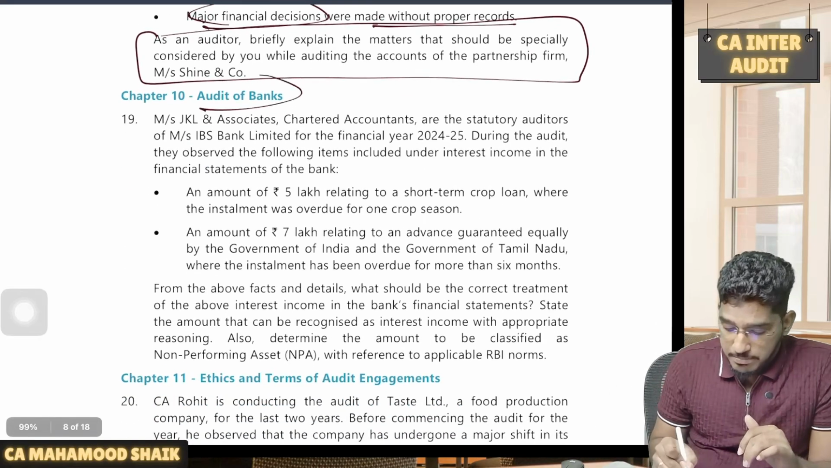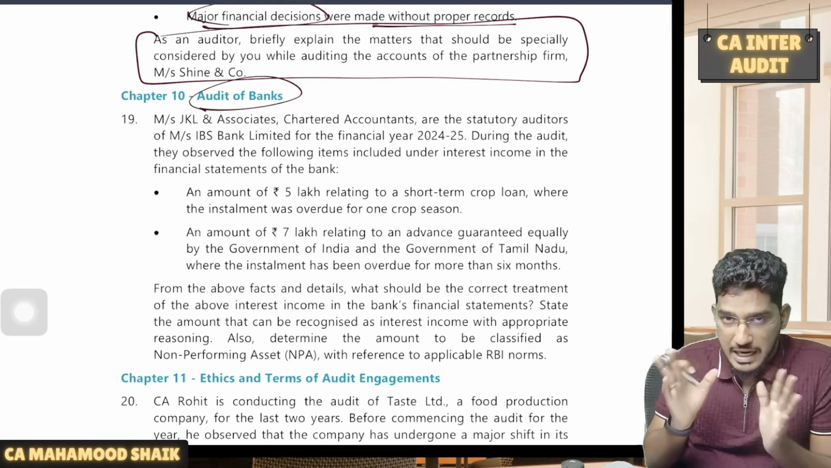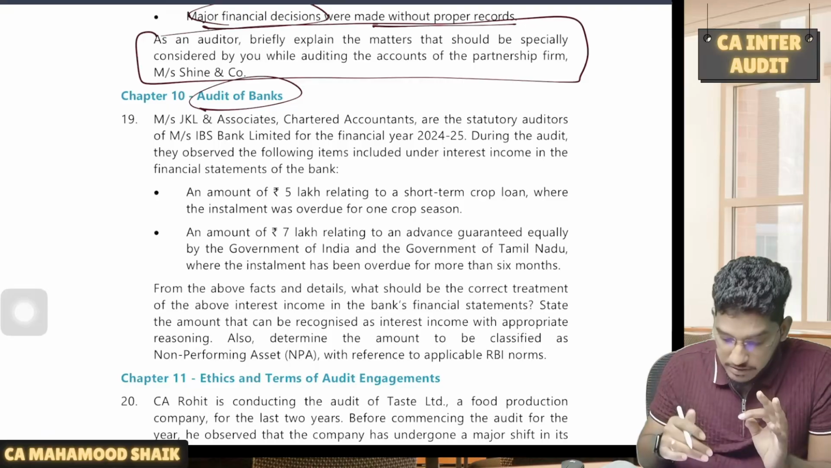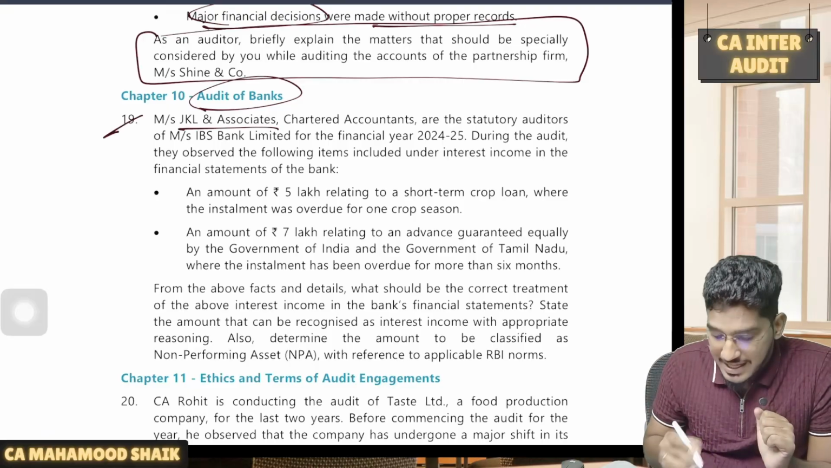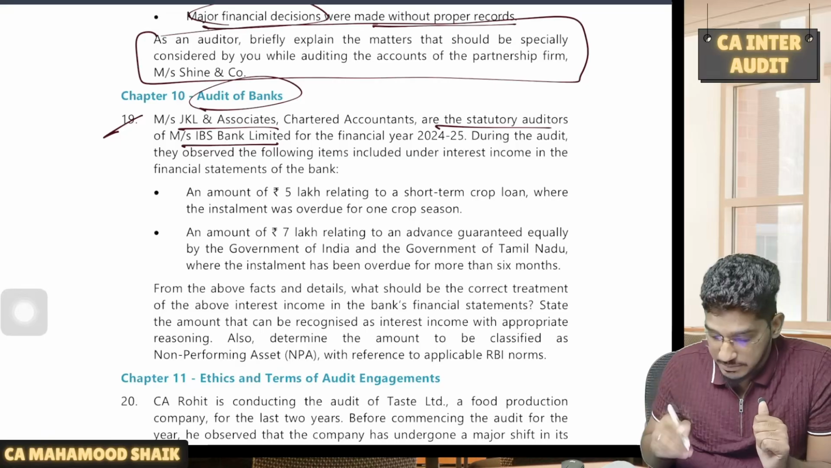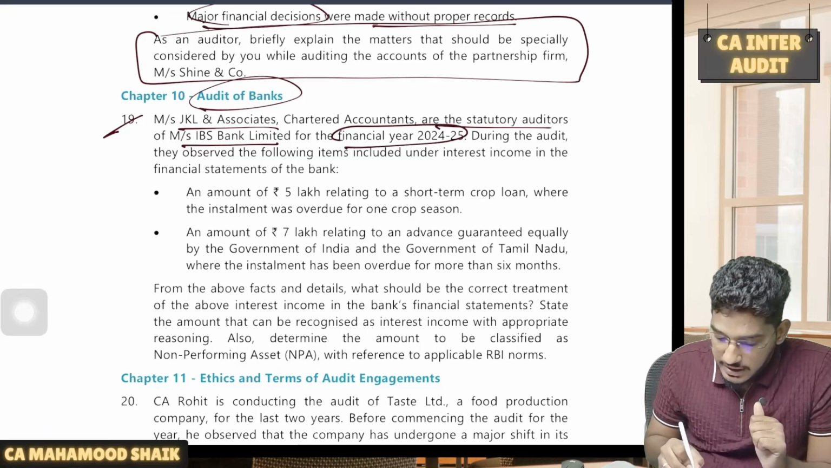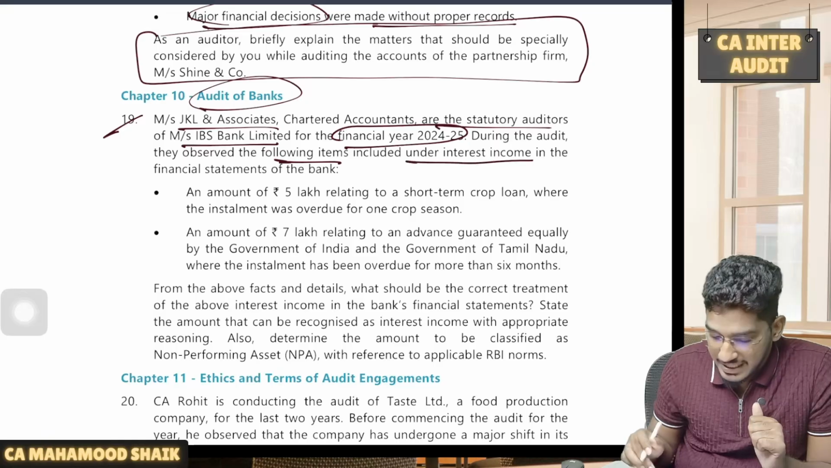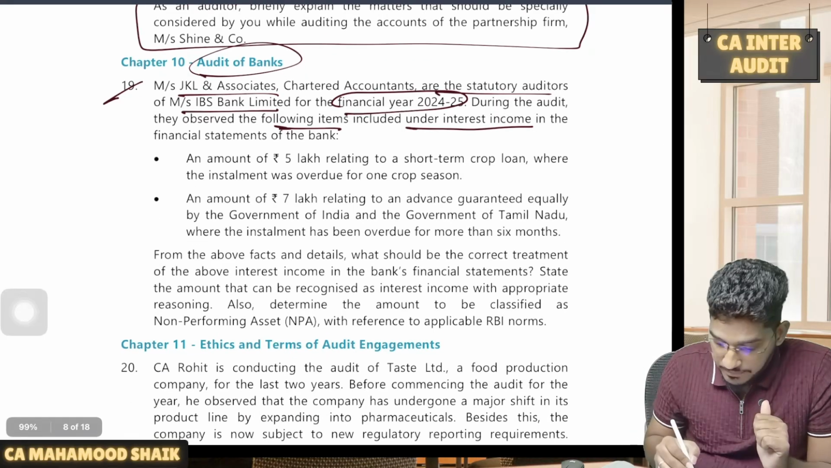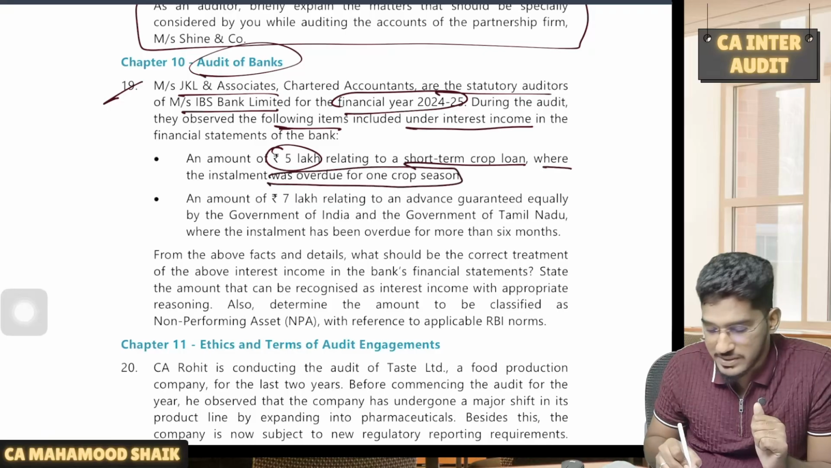Then we have audit of banks. This is an interesting question. This is the question which I would like to explain in a detailed manner. Very important. JKL and Associates, Chartered Accountants, are the statutory auditors of IBS Bank Limited for the financial year 2024-25. During the audit, they observed the following items included under interest income in the financial statements of the bank. An amount of 5 lakhs relating to a short-term crop loan where the installment was overdue for one crop season.